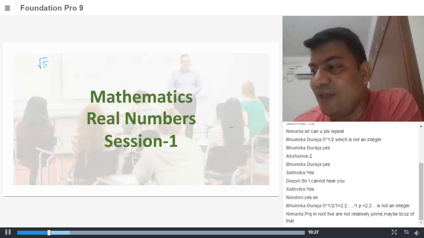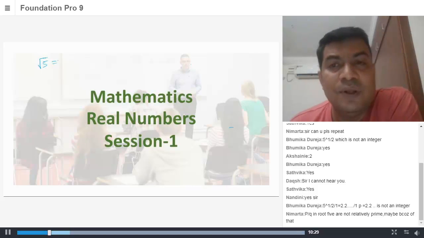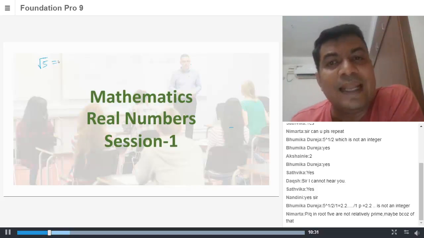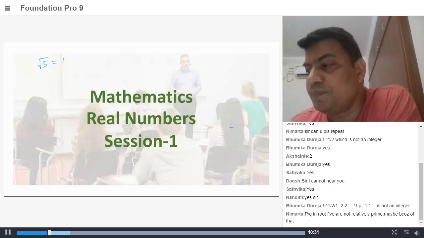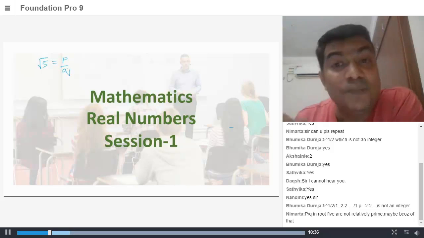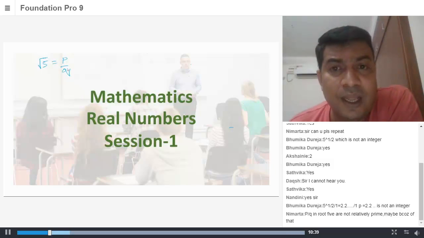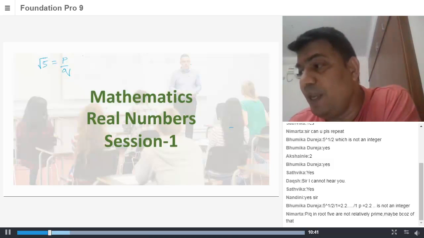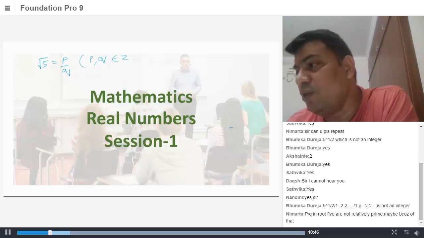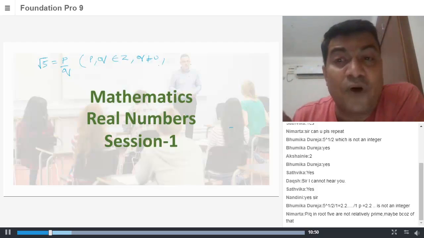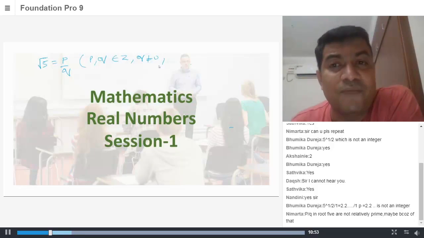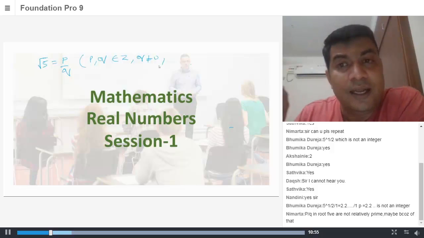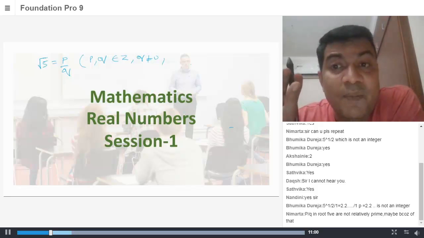So if we have root 5, let's assume for a moment it can be written in the form of P by Q, where of course P, Q should be integers, and Q should not be equal to 0. And your P by Q should be in the standard form. What is the standard form of a P by Q ratio? There is no common multiple of P and Q. That means there is nothing common between P and Q.